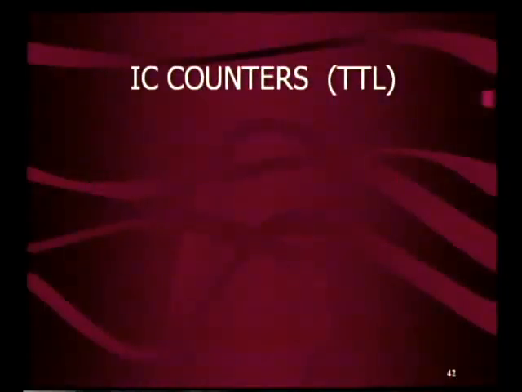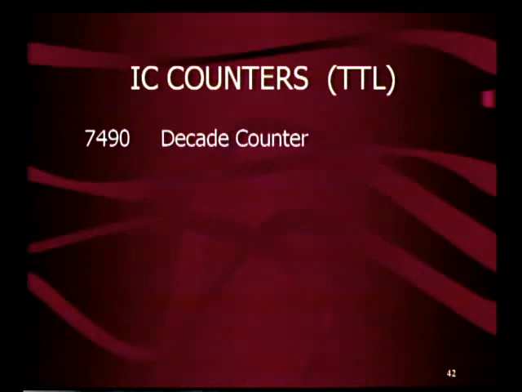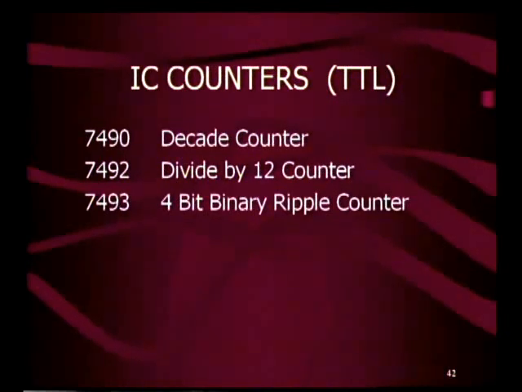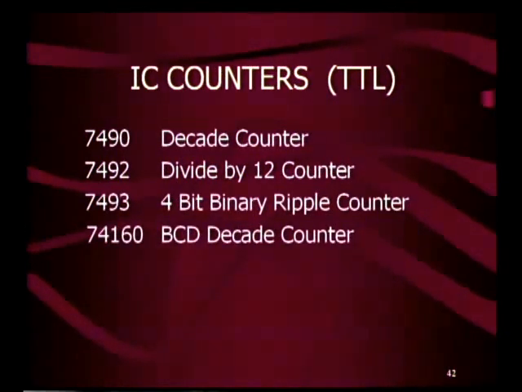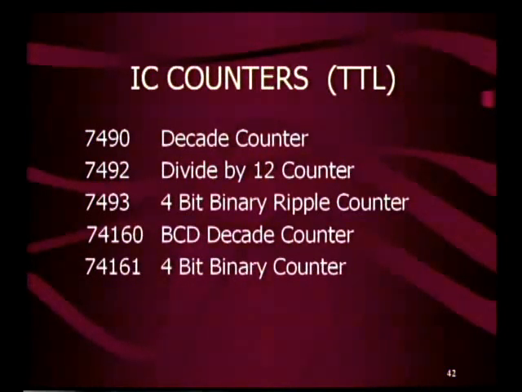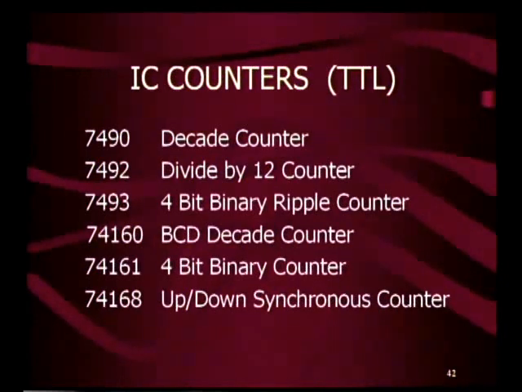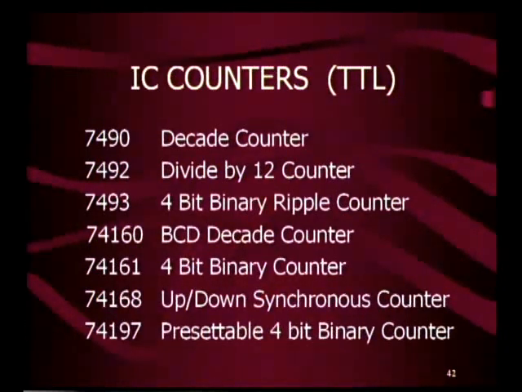In similar manner, the counters are also readily available in the form of ICs, of TTL ICs and CMOS ICs. First, let us see the TTL ICs. IC counters: 7490 decade counter, 7492 divide by 12 counter, 7493 4-bit binary ripple counter, 74160 BCD decade counter, 74161 4-bit binary counter, 74168 up-down synchronous counter, 74197 presettable 4-bit binary counter.